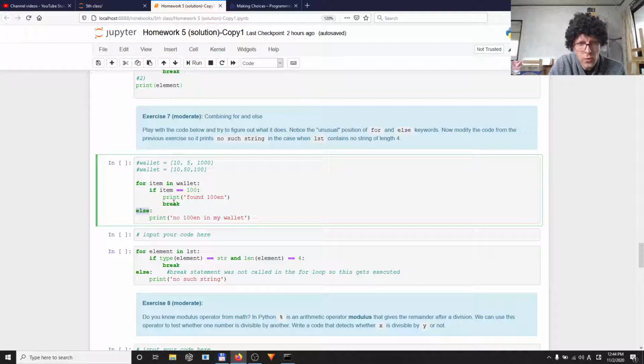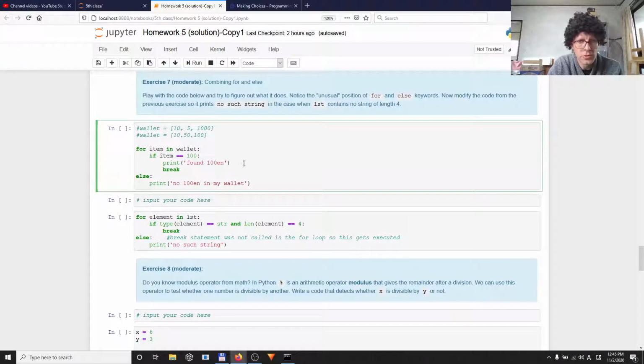That would be making a for loop, and within the for loop, if this, do this, or else do something else. But what we want here is to go through a for loop and check some condition. If the condition is satisfied, fine, do whatever you need. But what if the condition is not satisfied? Then what to do in the end, after the whole for loop has finished. That's why we combine the else with the for. This else happens when the whole for loop finished and this condition hasn't been executed. So that's quite a useful piece of code.